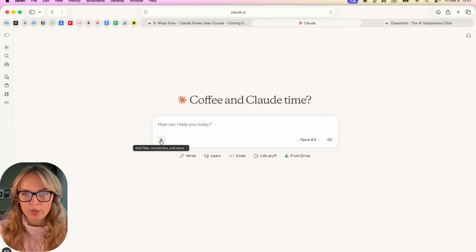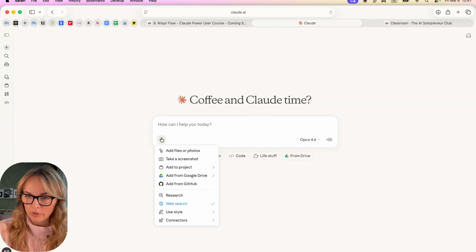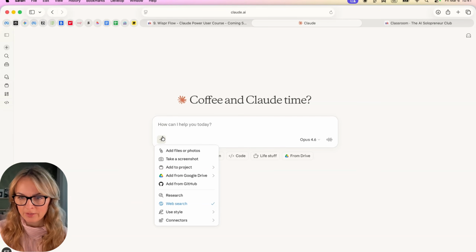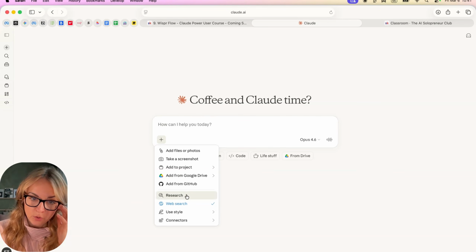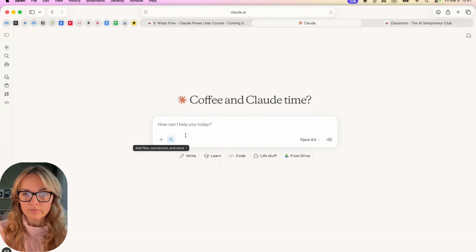In today's lesson, we are going to look into a research feature in Claude. This is a similar feature to what ChatGPT has and NotebookLM has and pretty much every other LLM has. So research you will find here in the toggle on in the plus button. And then you can add it.